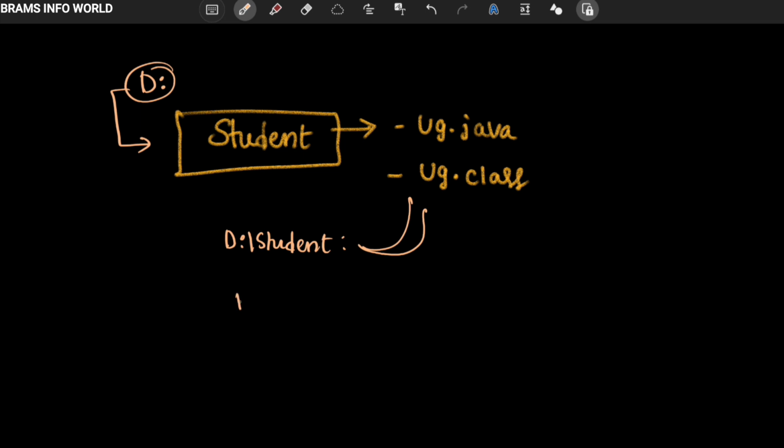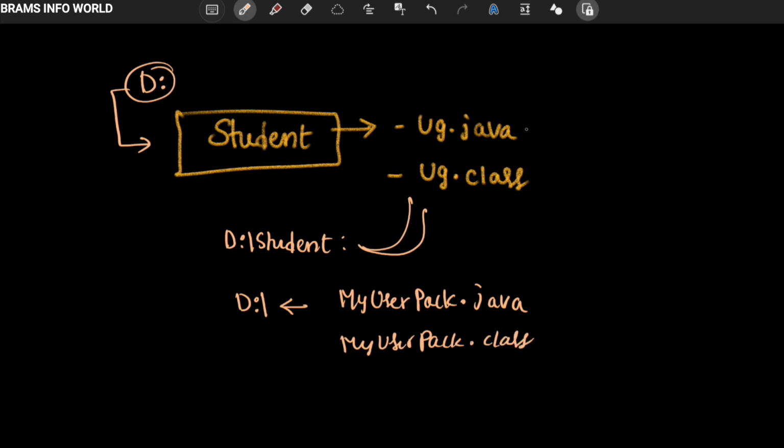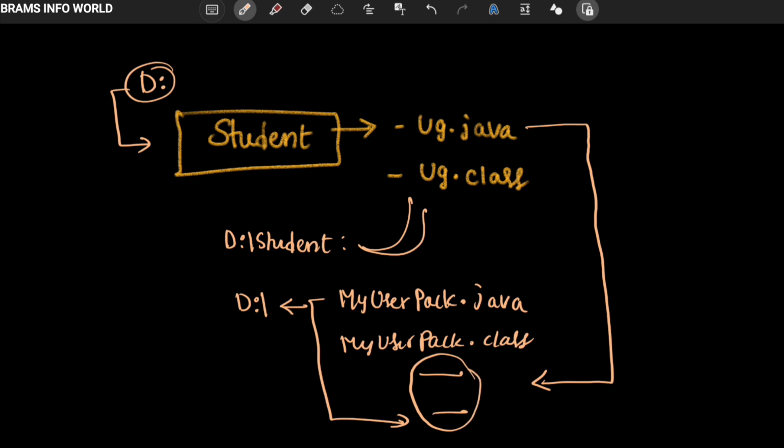In the D drive I create my user pack .java, and after compiling, my user pack .class. The output is this output followed by this output, both available in this program. That is the way we create a user package in the Java language.